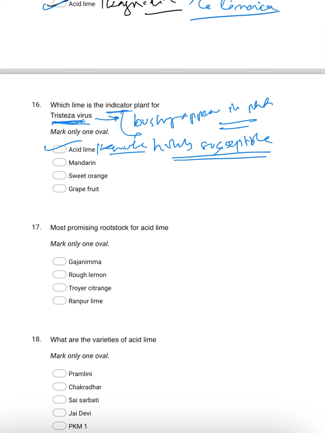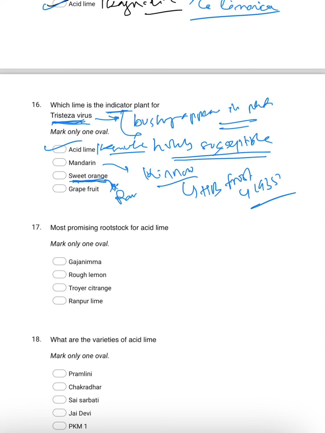Okay. And if we see mandarin, the most important question will be the hybrid variety, that is Kinnow. This hybrid variety was developed by H.B. Frost in 1935. And for sweet orange, Rangpur is the rootstock.